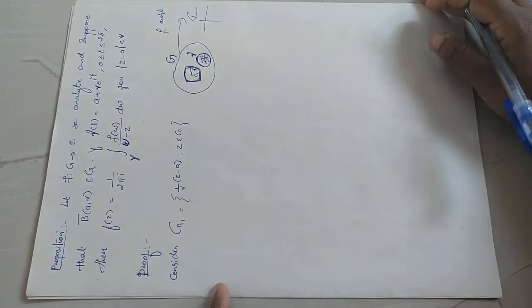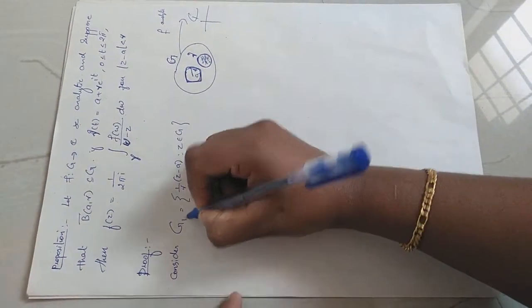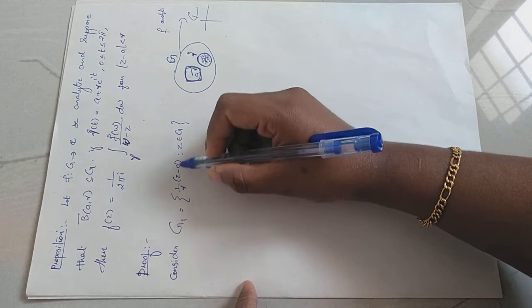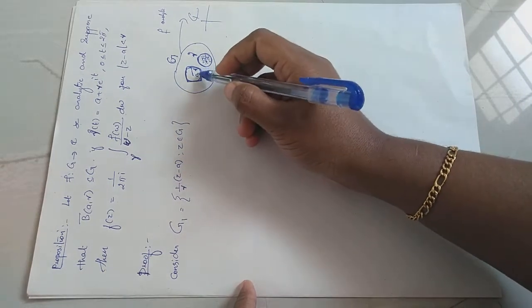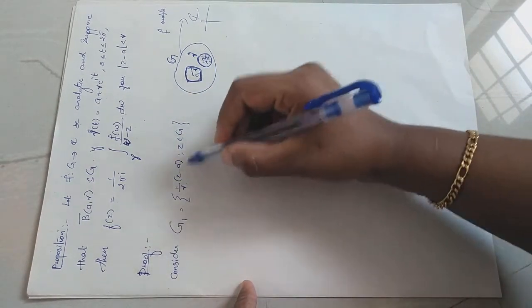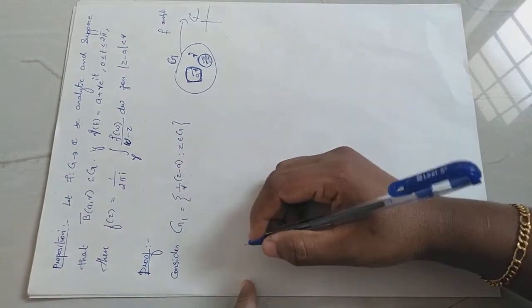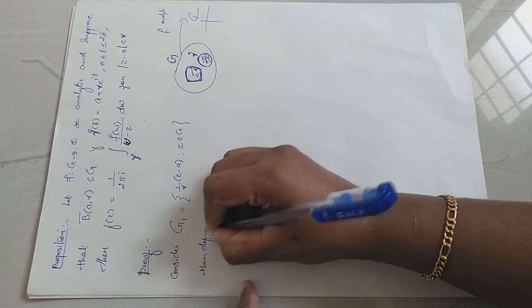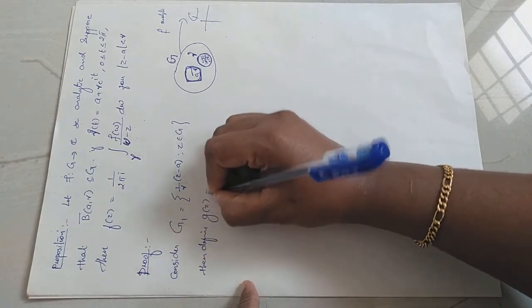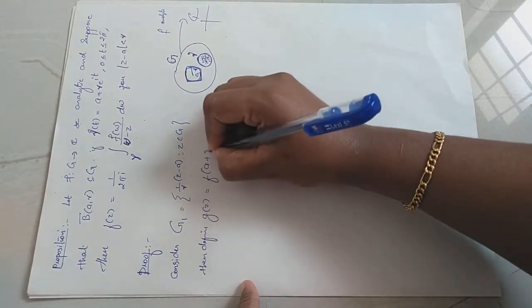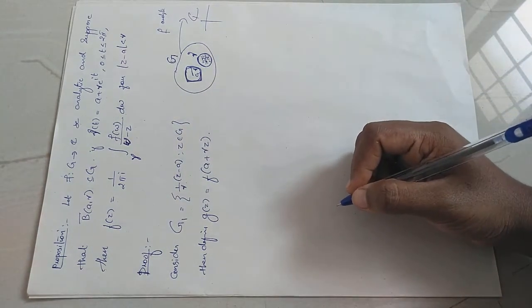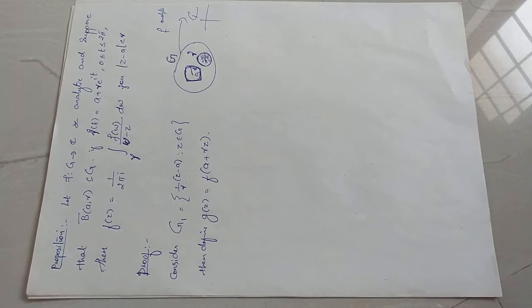So using the set G, I have defined a set G1, which is 1 by r, where r is the radius of the open ball centered at A, z minus a, z in G. Okay, then define g of z equal to f of a plus r z. Then you define g of z is equal to f of a plus r z.